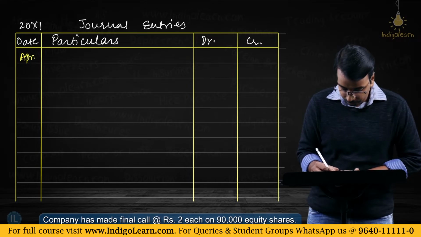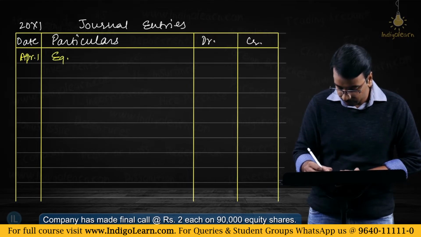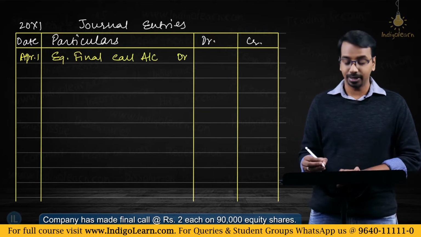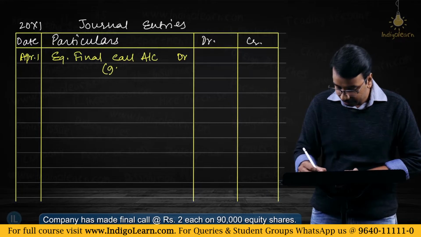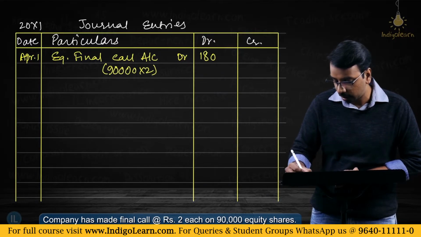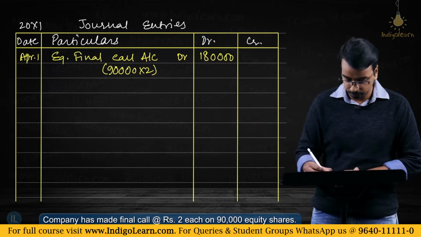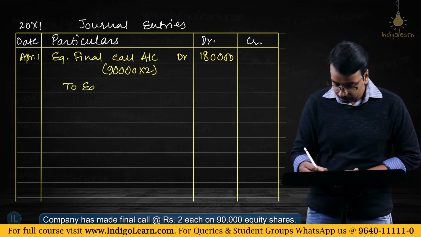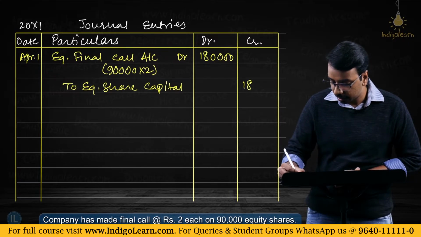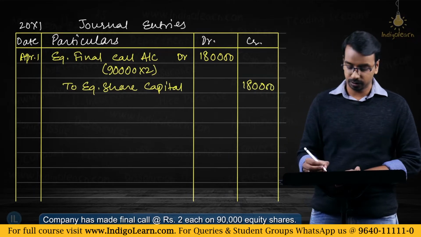On April 1st, equity final call account debit, right? By how much? 90,000 into 2. So, this will give you 1,80,000, to equity share capital 1,80,000.